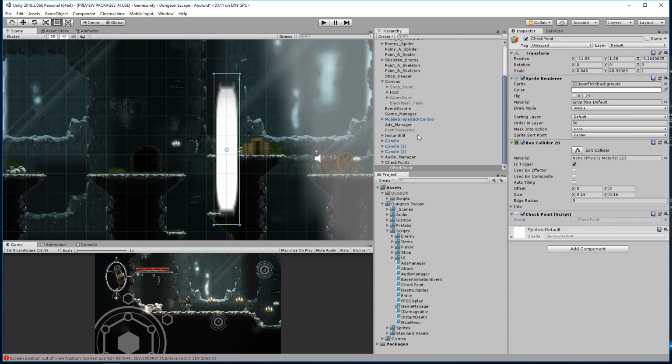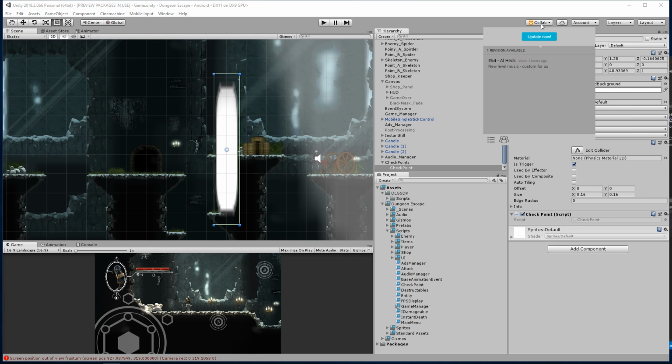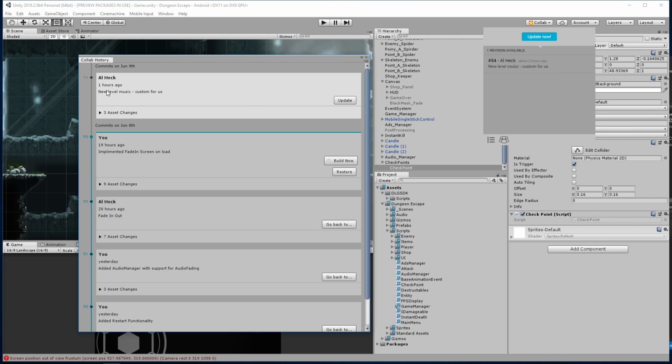All right, so let's go ahead and check out this checkpoint here. And actually, I'm going to go ahead and save my scene. And let's go ahead and grab Al's latest track. So I do want to see what he's changed, because I'm worried that if he made a scene change, it's going to mess up what I was doing.